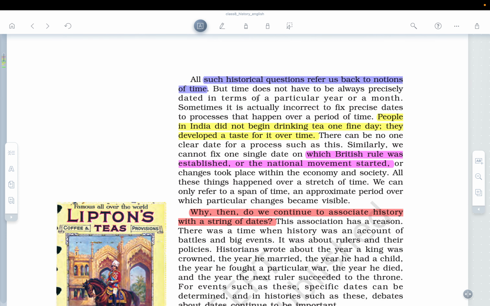So all such historical questions refer us back to the notion of time. People in India did not begin drinking tea one fine day. NCERT talks about the fact that people did not start drinking tea one fine day. They developed a taste for it over time. As time passed, they started developing a taste for tea, and there can be no clear date for a process such as this. Similarly, we cannot fix one single date on which British rule was established or the national movement started.